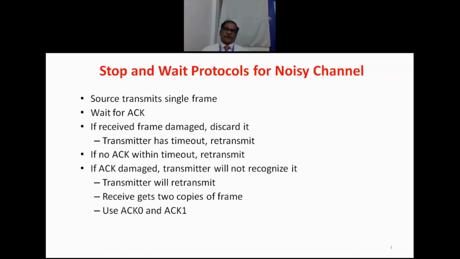So the first step is, from the network layer, the request comes to the data link layer. At the sender side, the data link layer will get the request from the network layer about the information transmission. Then the data link layer will get the information from the sender network layer and prepare the frame. Then the frame will be sent to the physical layer. Then the physical layer will send it as a bit stream to the receiver. After that, the data link layer at the sender will be waiting for the acknowledgement.